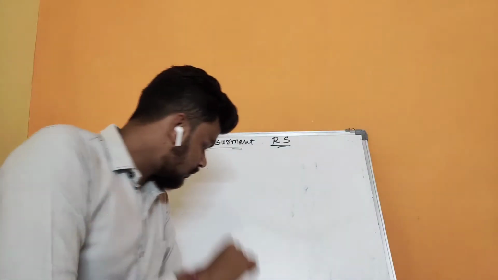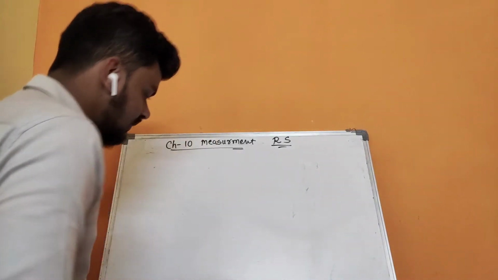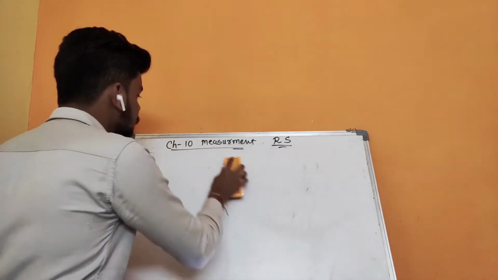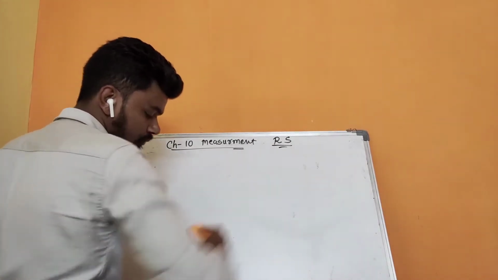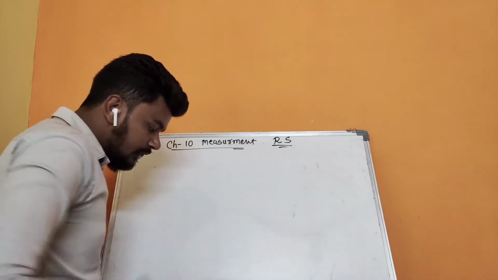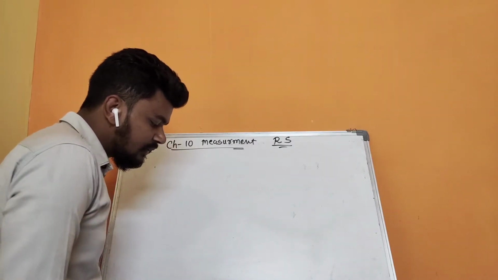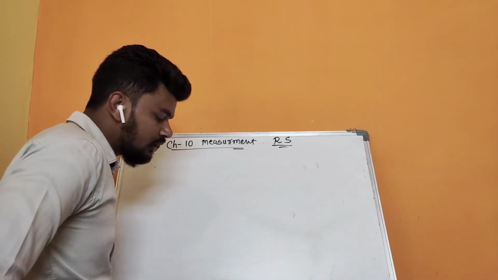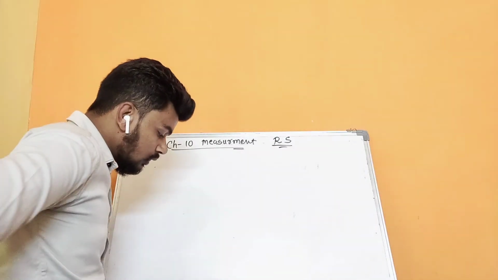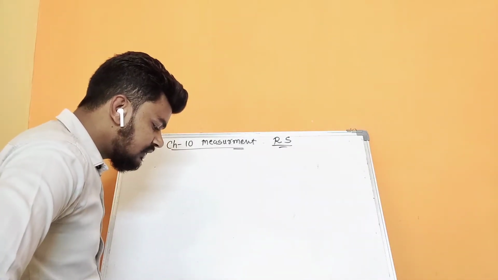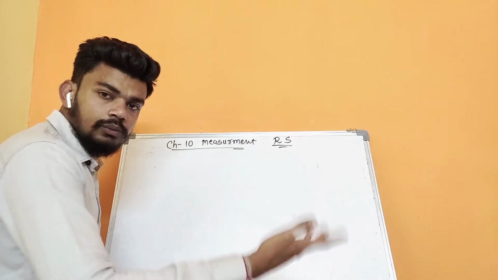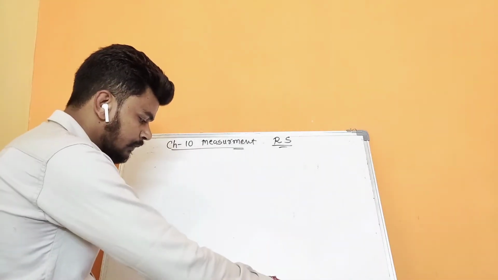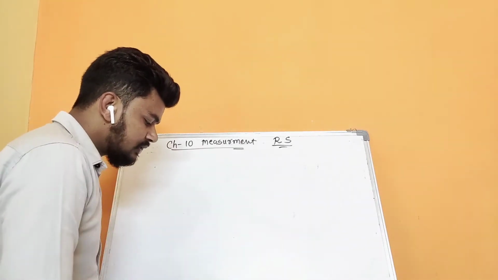Moving forward to the next question, which is question number 3. In question number 3, the question is given like: convert the units shown. So इसमें हमें जो units दी है उसको convert करना है, which is given. Okay, let's see the first question.